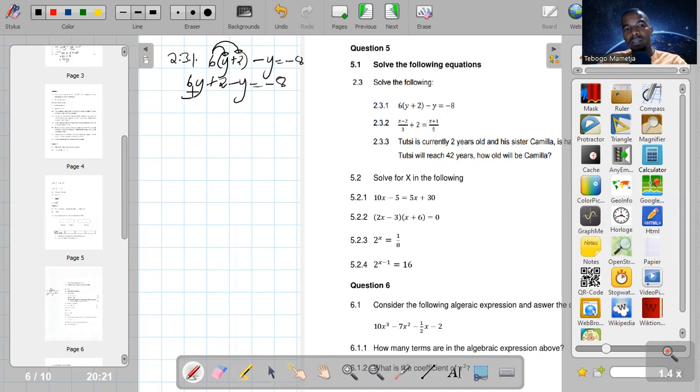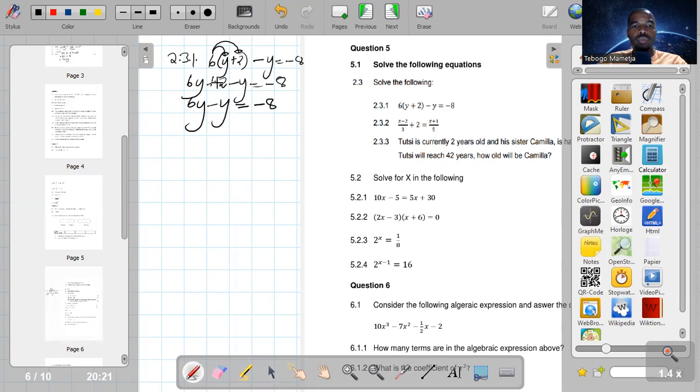So there's 6y, and y is also unknown. So they can group them together on the left, which is 6y minus y, then equals, they put an equal sign there, minus 8.